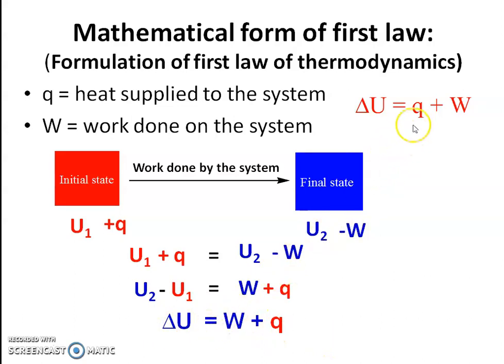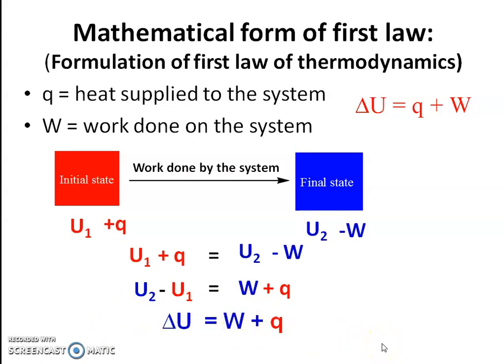So this is the same equation as we get by considering the concept of internal energy. So delta U is equal to W plus Q. This is for a big change.